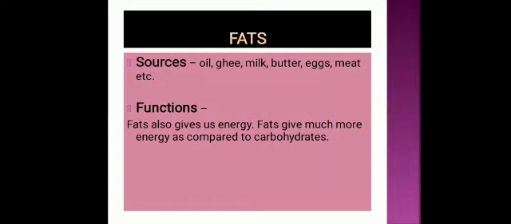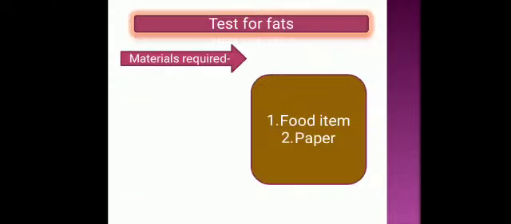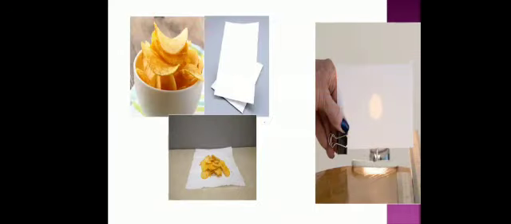Now what are the materials we require for it? See, it is the simplest test. For this we require 2 things, the food item and a paper. Here I am taking the example of chips. Rub a small quantity of food in the center of the paper. Now hold the paper in front of any source of light and look through it. If the food has left a bright greasy patch, meaning a translucent patch through which you can see but not clearly, this means that fat is present in the food.